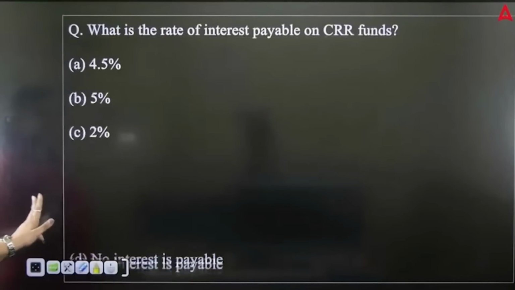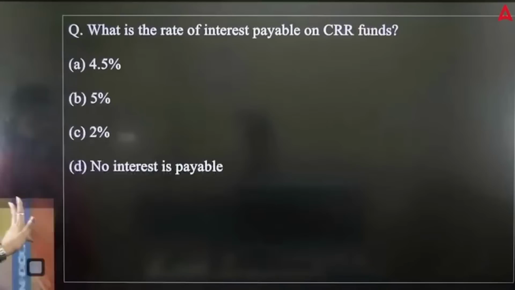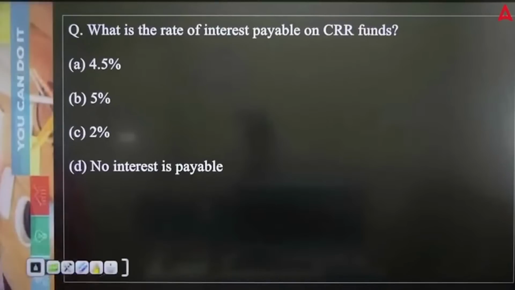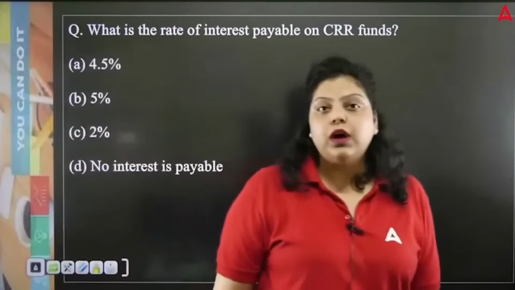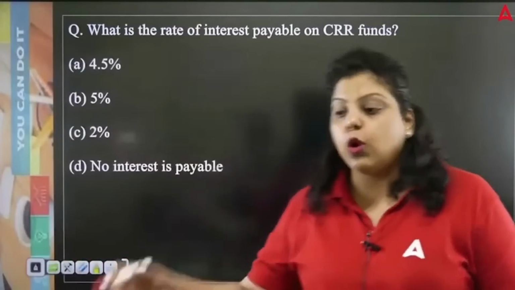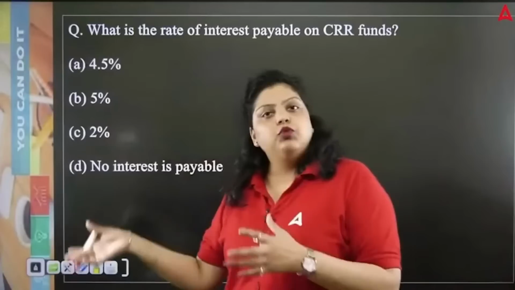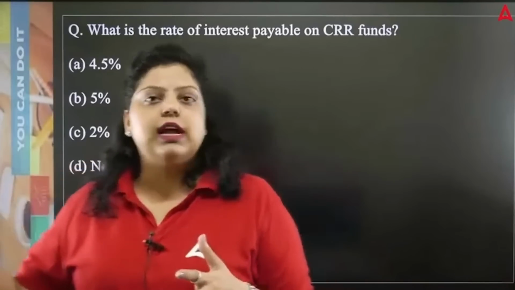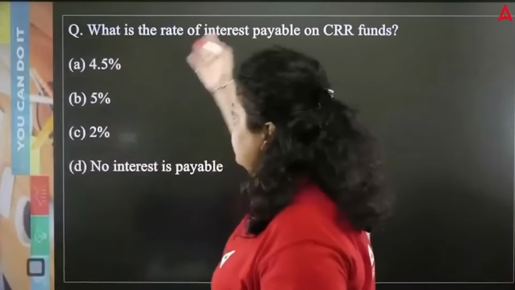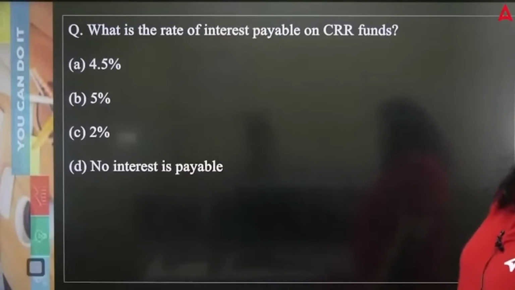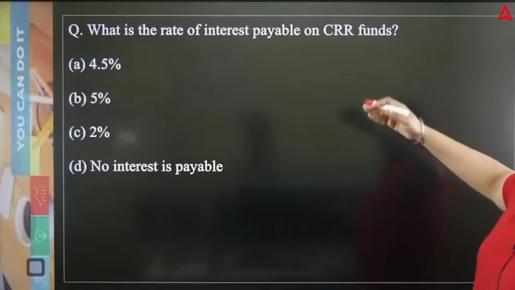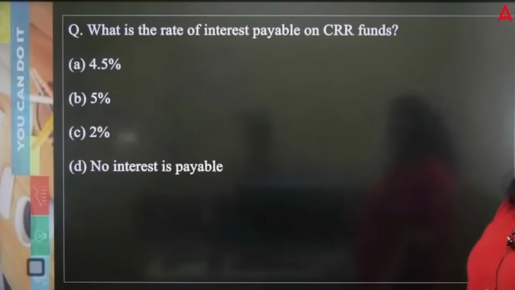Now, what is the rate of interest payable on CRR funds? So CRR we have discussed, cash reserve ratio, defined under section 42(1) of RBI Act 1934, in which all the scheduled commercial banks have to maintain a certain percentage of their deposits with RBI in the form of cash. So what interest will be paid by RBI to the commercial banks on CRR? 4.5, 5, 2, or no interest is payable.